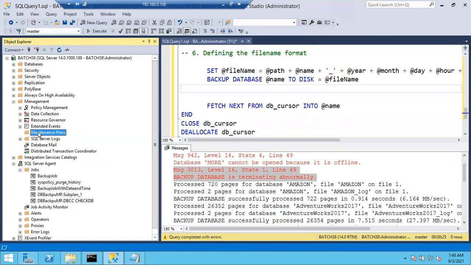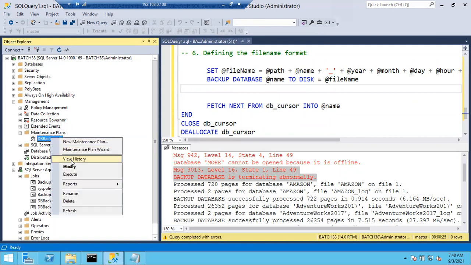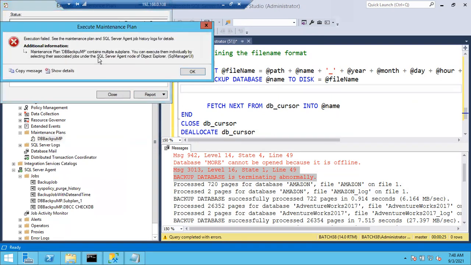How can I run manually? Just refresh this maintenance plans folder, expand this one. You can see maintenance plan, right click. Okay, execute. It will take time. What happened? Let me check. What is the issue? Maintenance plan contains multiple subplans. You can execute them individually by selecting the associated jobs under the SQL Server Agent node. DB backup contains multiple subplans. You can execute them individually by selecting their associated jobs.